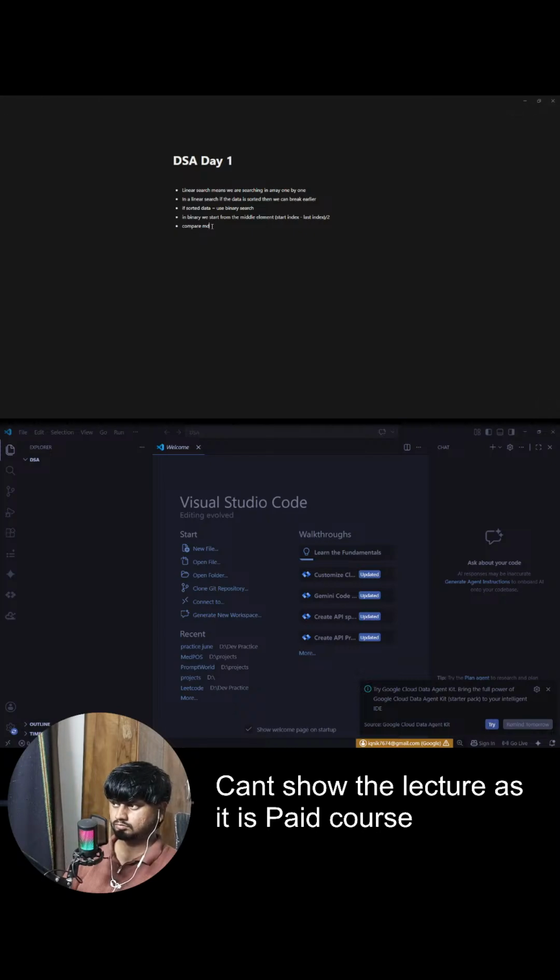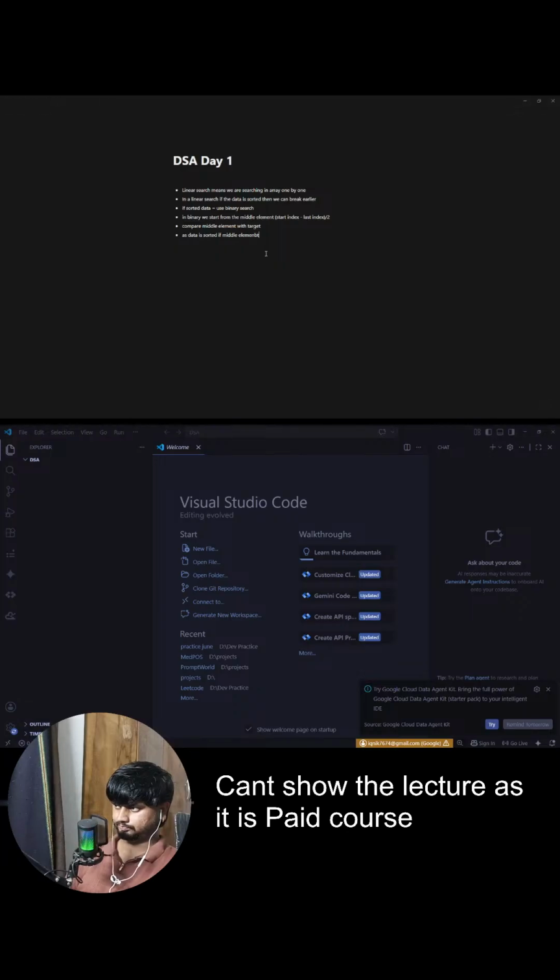Is this 15 equal to the target? No, it doesn't match. But can we predict something here? The data is sorted. If 60 exists in this array, where can it exist? Can we find 60 on the left hand side? I think the answer is no. We cannot find 60 here. Why? Because the data is sorted. So 60 is bigger, and it can only exist in this right part.